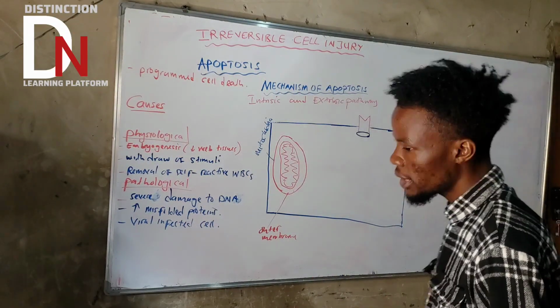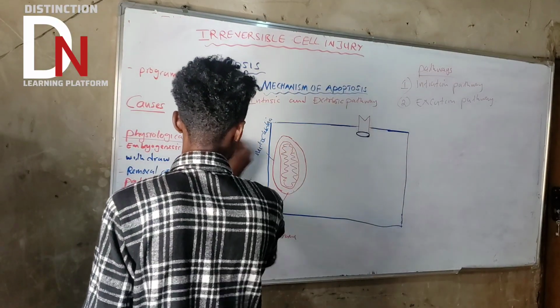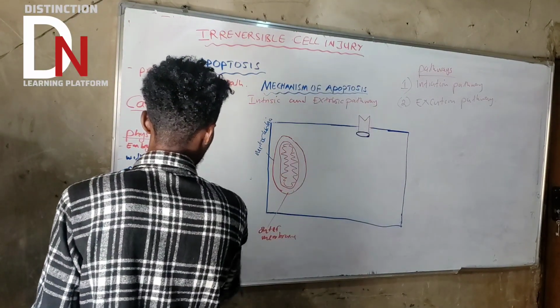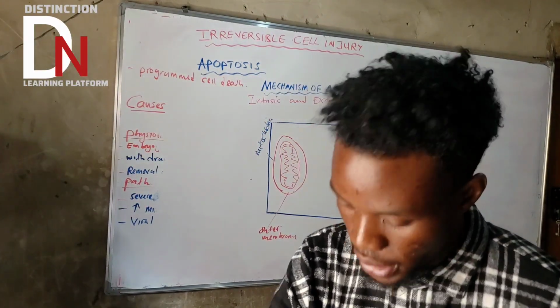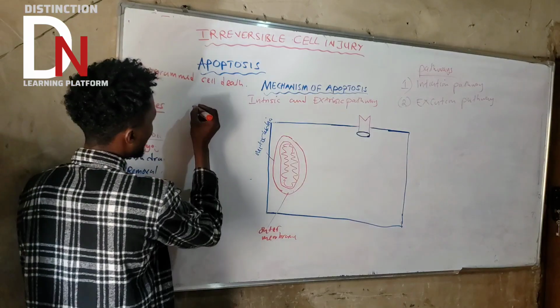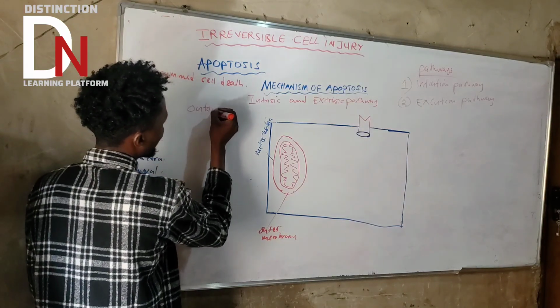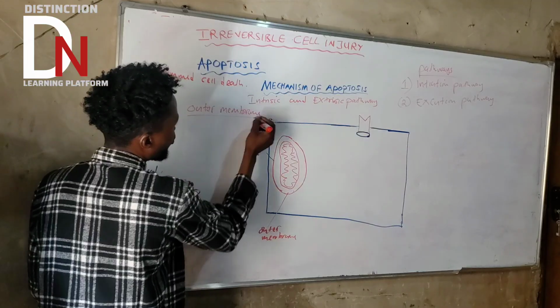So in the outer membrane, what can you find?